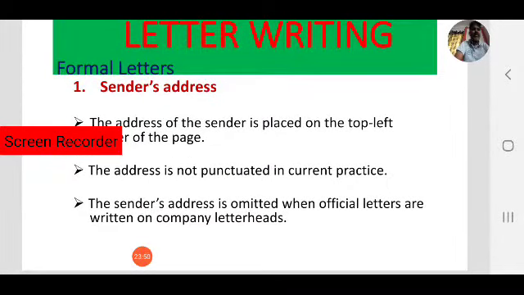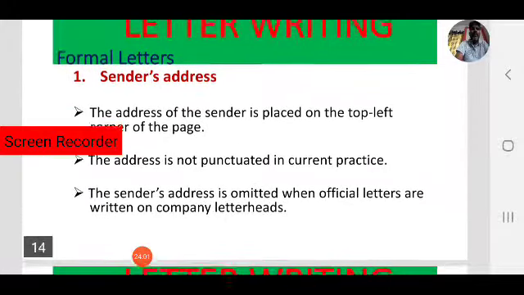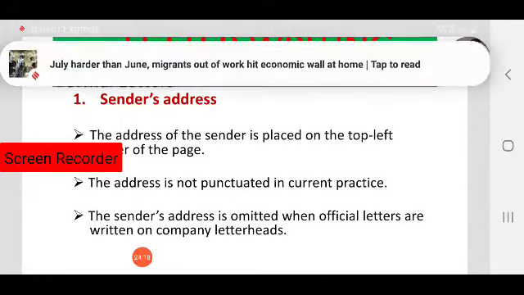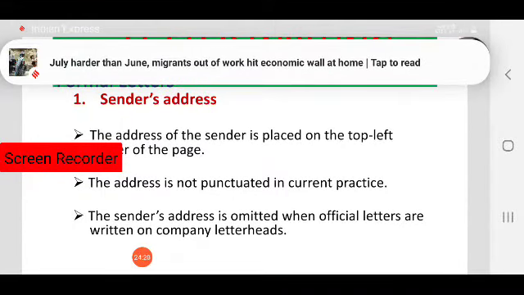First one, sender's address. How to write the sender's address in a formal or official letter? The address of the sender is placed on the top left corner of the page. Not only the address, because we are using block format, every part of the letter must be in the left margin of the page.